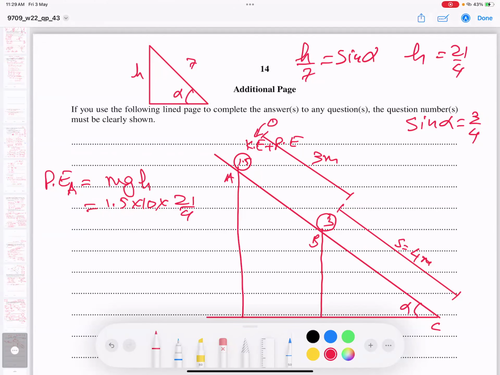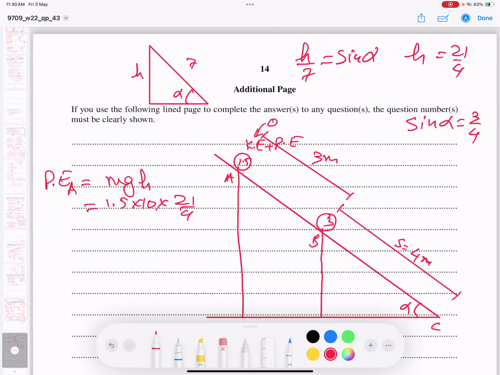Wait a minute, let me check again: 1.5 into 10 into height. What is the height, students? 7 times 3 upon 4.